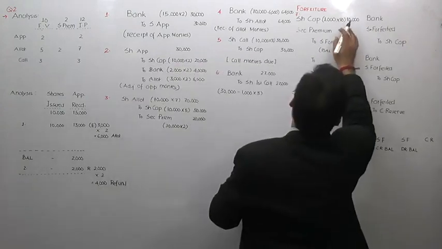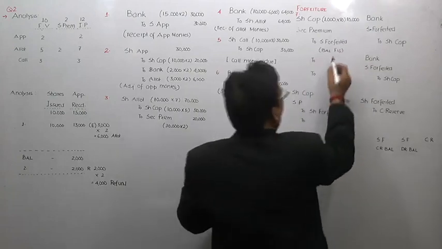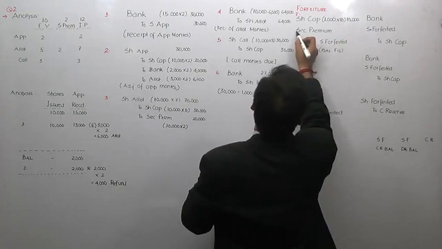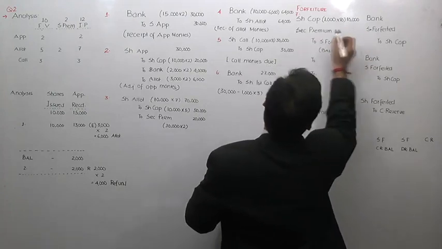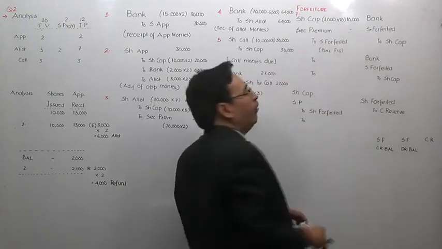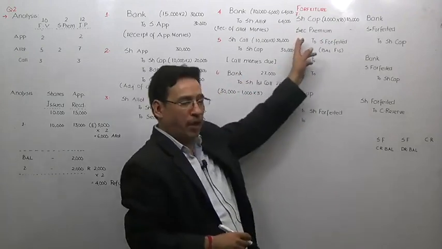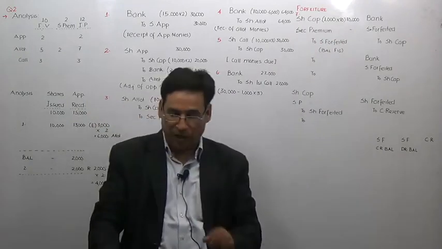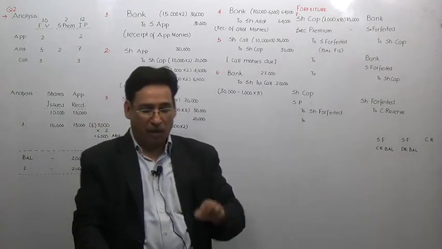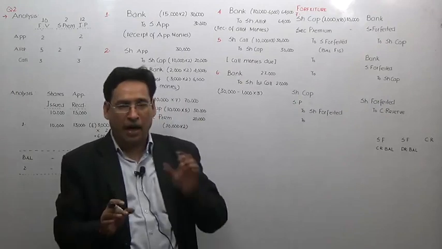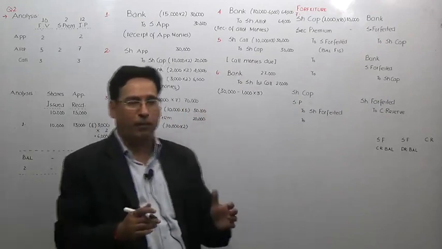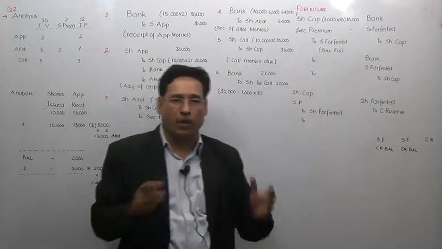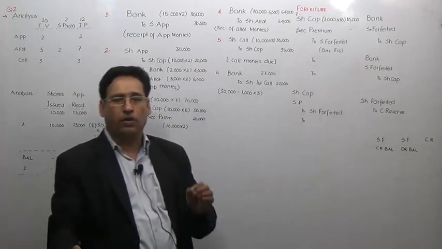Sometimes in the forfeiture entry, we may have to debit security premium also. However, I am going to explain this point later on. Suppose in this particular case, Mr. Nice had not paid allotment money, then I would have debited security premium also. Is it clear to you or not?